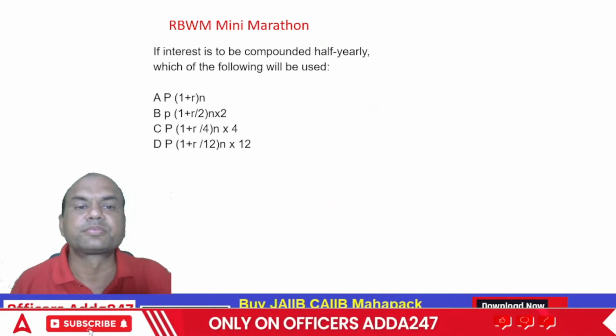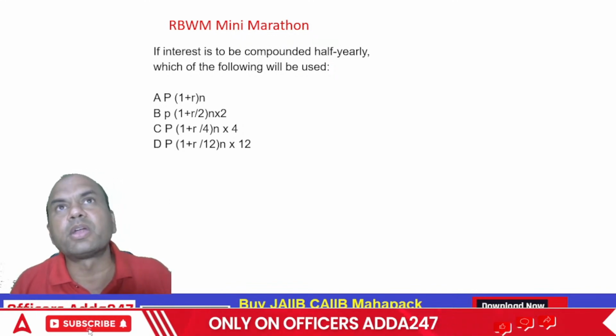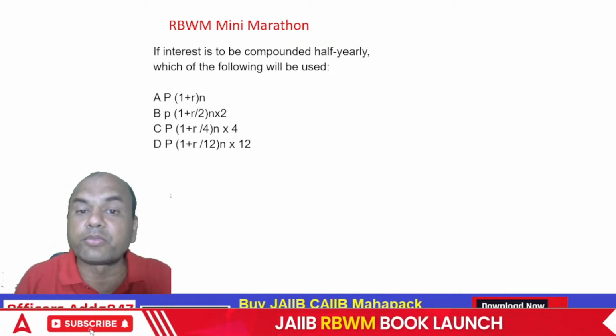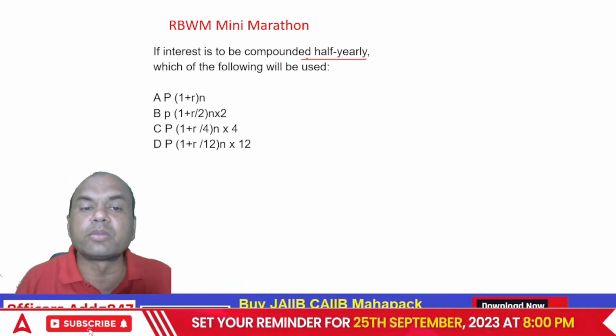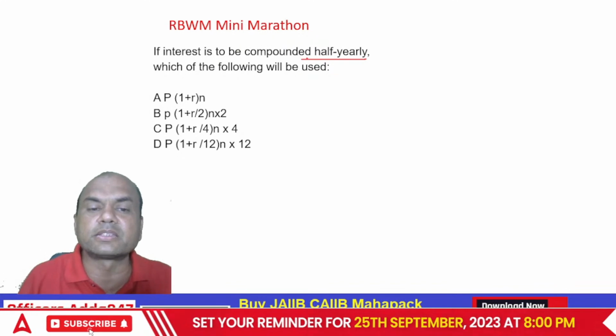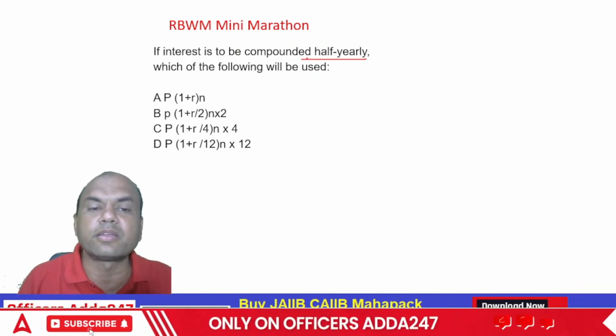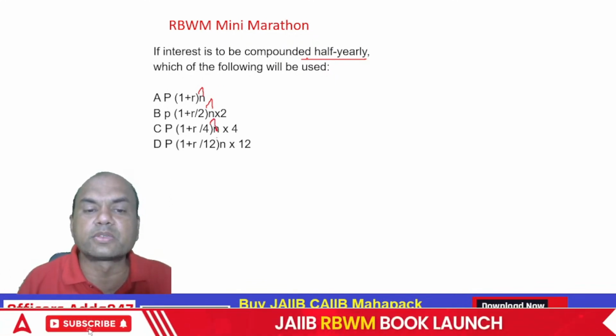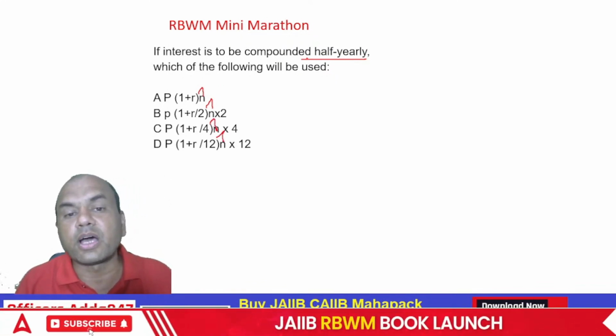Second one. If the interest is to be compounded half yearly, which of the following is used? Look at this, half yearly. So P into 1 plus R raised to n. Everything here is raised to n into 2, raised to n into 4, raised to n into 12. Now we want half yearly.